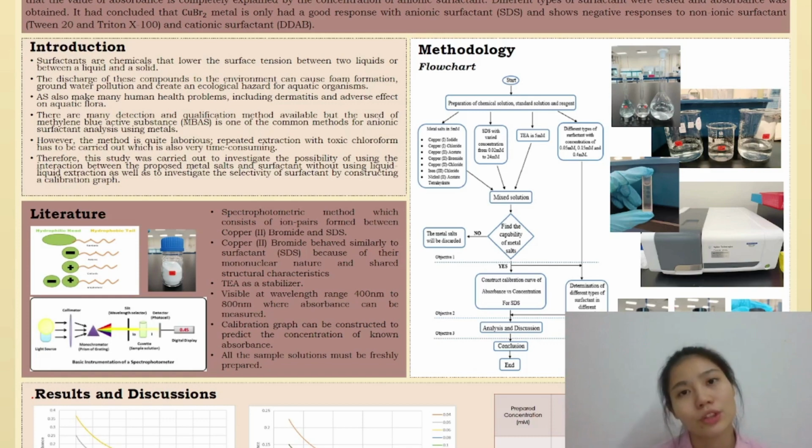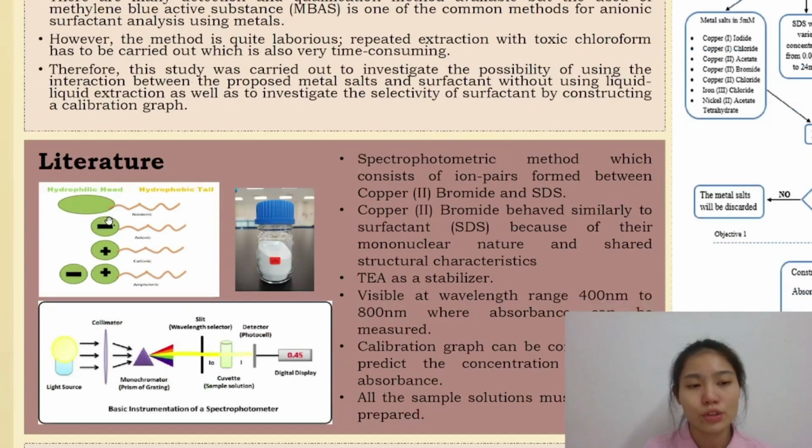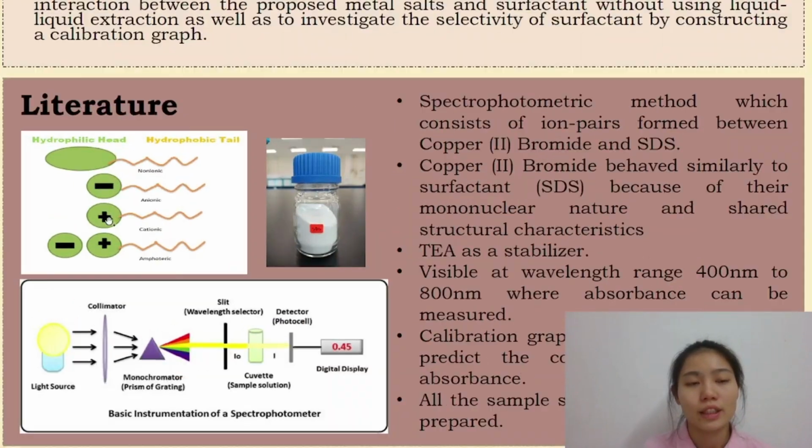constructing a calibration graph. There are 4 types of surfactants, which are non-ionic, that has no charge on its hydrophilic head, anionic with a negative charge, cationic with a positive charge, and lastly amphoteric surfactant with both negative and positive charge on its hydrophilic head.